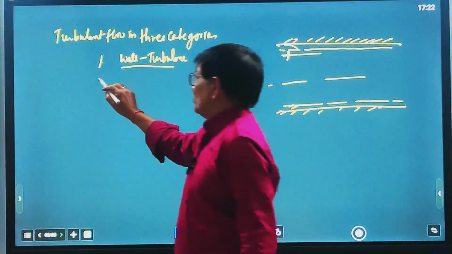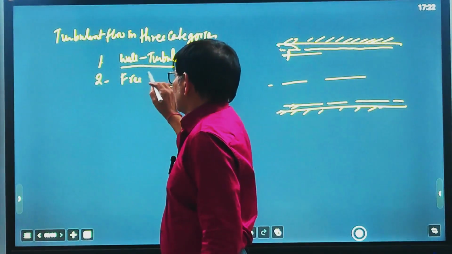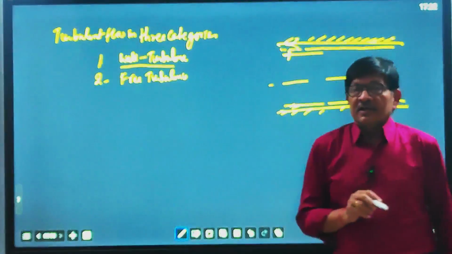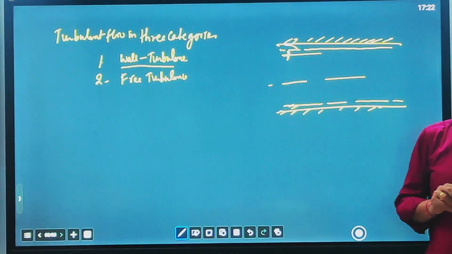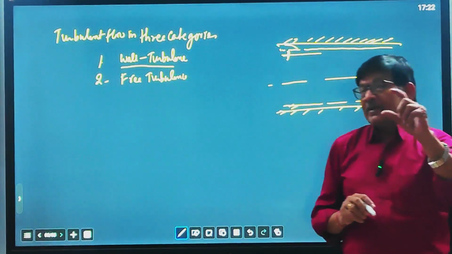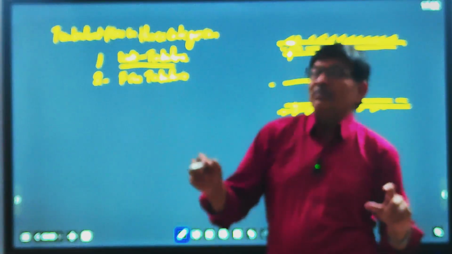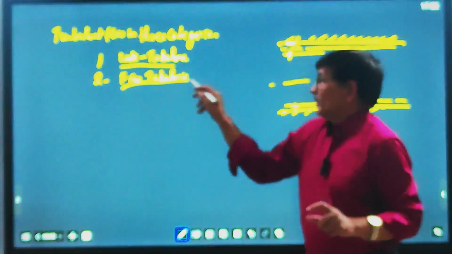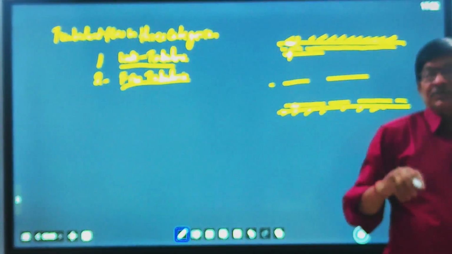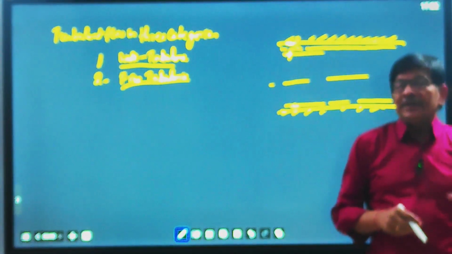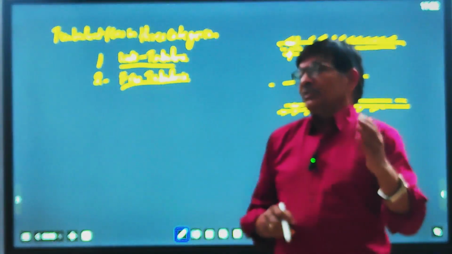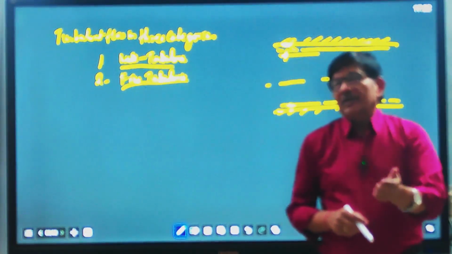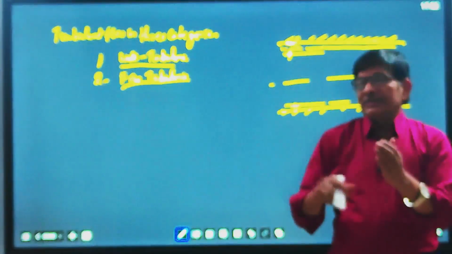And number two is free turbulence. Free turbulence means away from the boundary layer created due to the wall, the surface boundary layer in which the effect of the surface is there. Beyond the boundary layer, the flow becomes free turbulence. You can see formation of eddy currents, some jet or wake, for example when flow is over a cylinder or a sphere, you see wake generation.